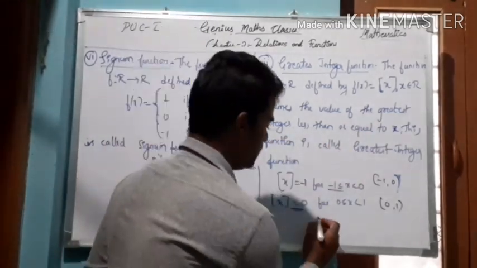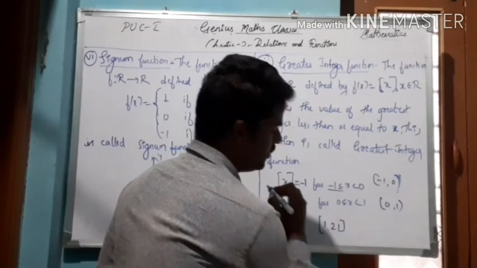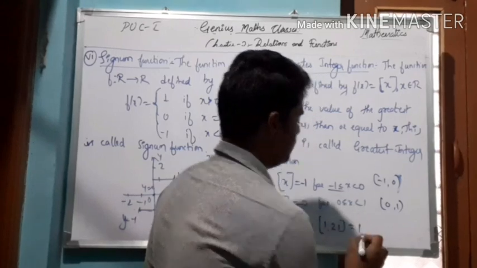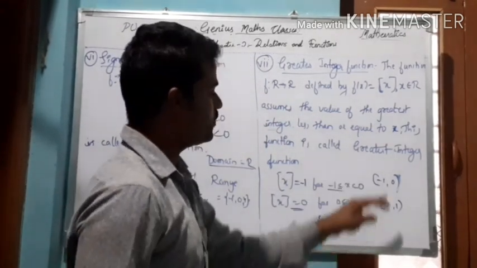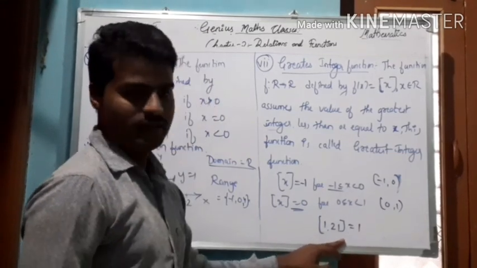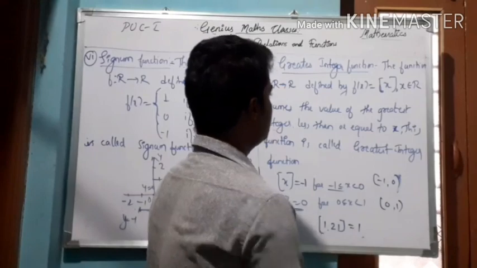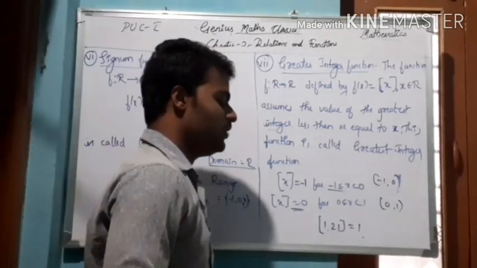If you consider 1.21, its value is 1, because the value must be less than or equal to it, and this value must be the greatest among the integers. So this is about some functions and their graphs.